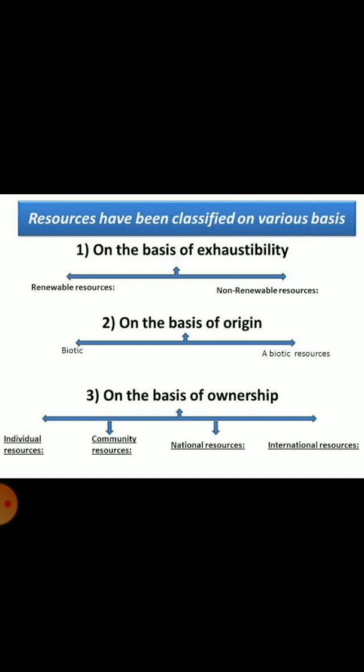After it, on the basis of exhaustibility, we can classify resources as renewable and non-renewable. Renewable resources are those resources which can be renewed or reproduced, regenerated again and again. So renewable resources are the natural resources which can be used again and again or can be reproduced by physical, mechanical or chemical process. Solar energy, air, water and soil are some basic examples of renewable sources of energy.